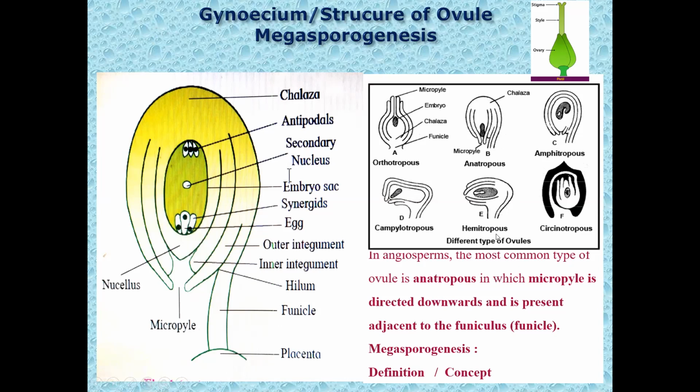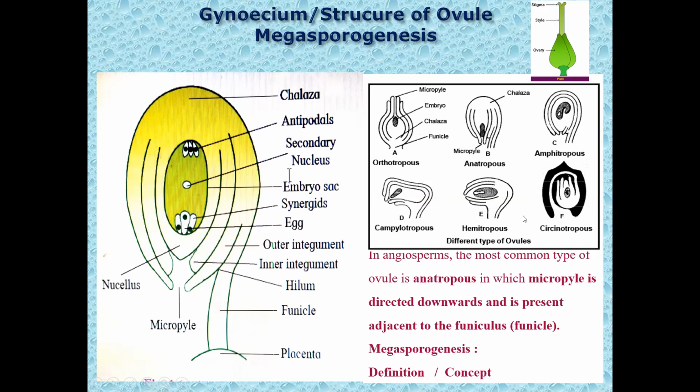So this is hemitropous. In case of circinotropous, during the initial growth, the ovule is orthotropous like this. There's a micropyle and a chalaza like this. All of a sudden, on one side, there is a rapid growth and the ovule gets inverted. It appears inverted. That ovule is called circinotropous ovule. It appears as shown in the diagram.